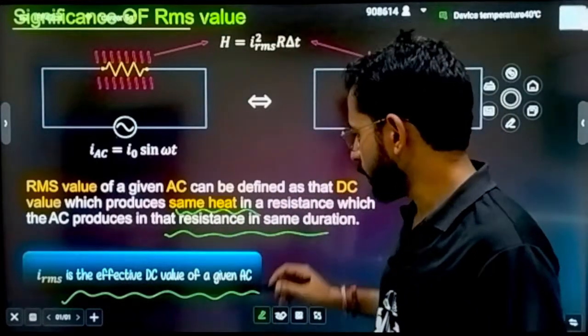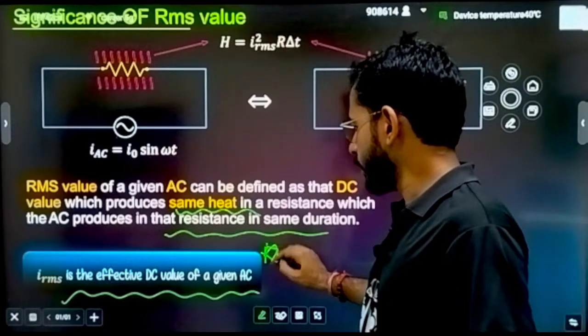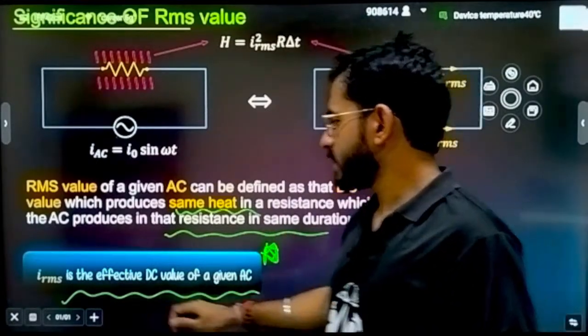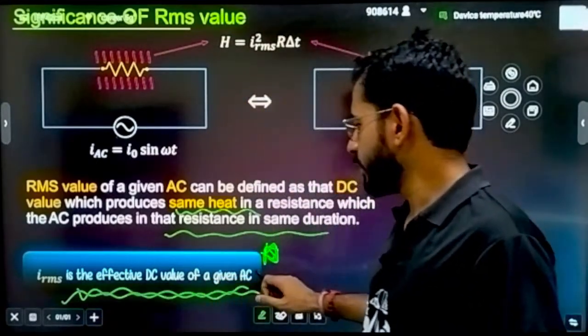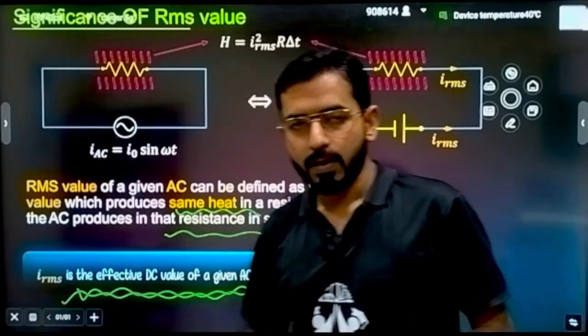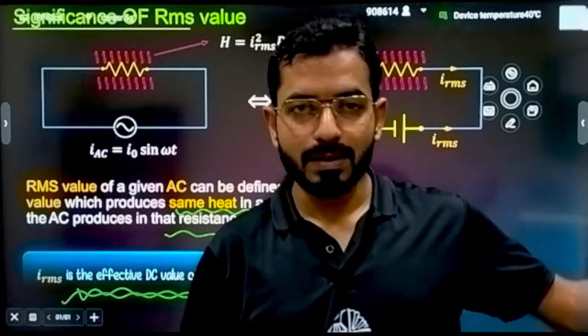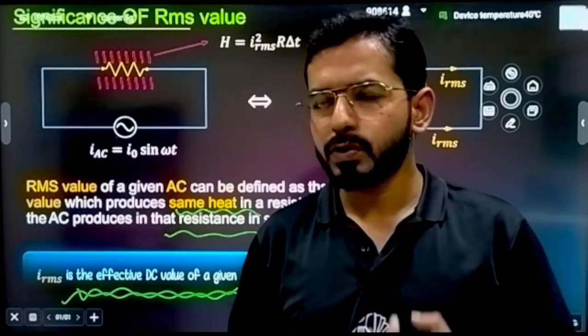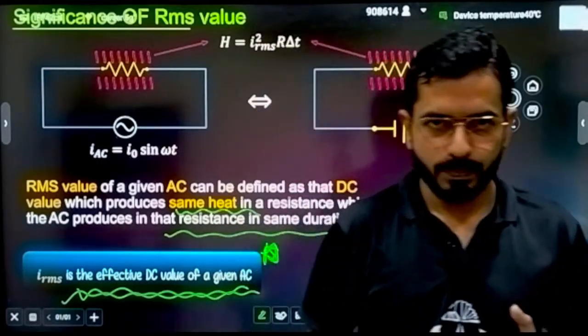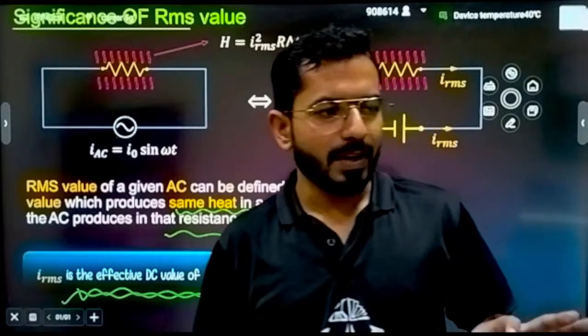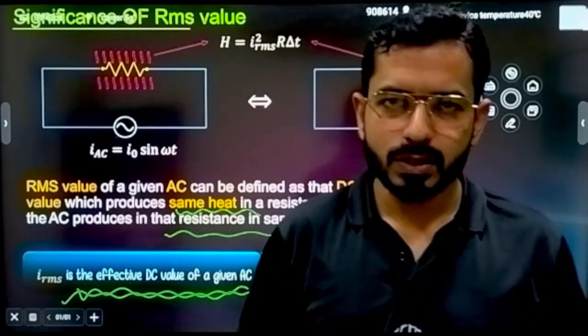This line is very important. Always remember, if you write this in your exam, you can get very good marks: RMS current is the effective DC value of any given AC circuit. If someone asks you for the effective DC value of an AC circuit, this is the answer, because we are habituated to calculating everything in DC value. DC value is much easier and clearer for us to understand.